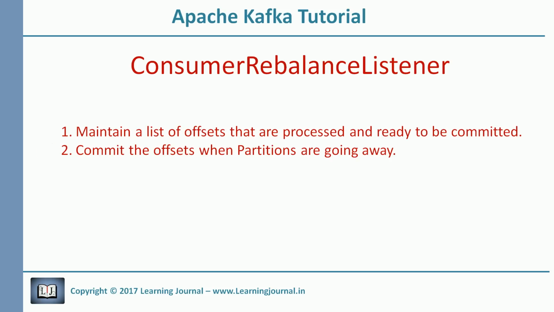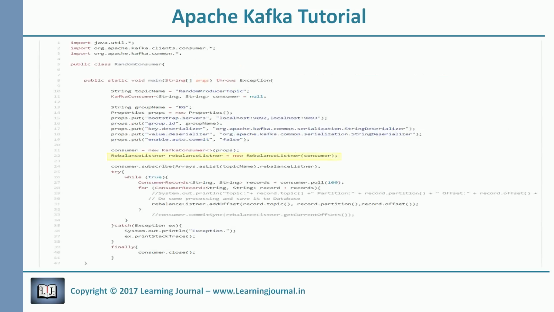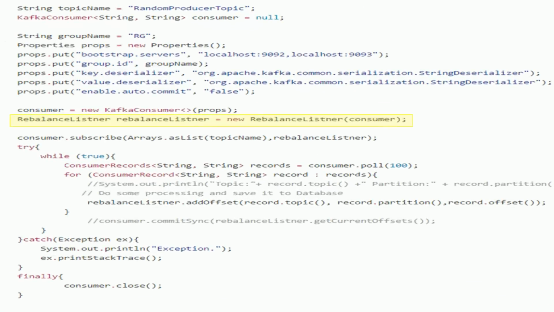Okay, so we want to maintain our personal list of offsets instead of relying on the current offsets that are managed by Kafka. This list will give us complete freedom on what we want to commit, right? We will look at the code for a listener in a minute, but let's see how we are using it in our consumer. So we instantiate a listener object.